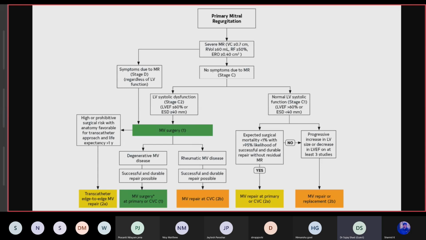We actually do not see so many patients with primary mitral regurgitation. And we always try to avoid patients who have calcific mitral regurgitation.